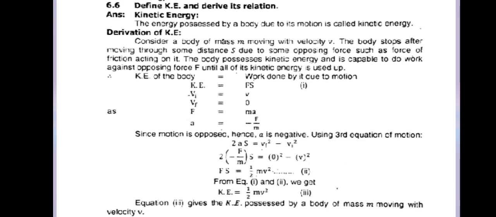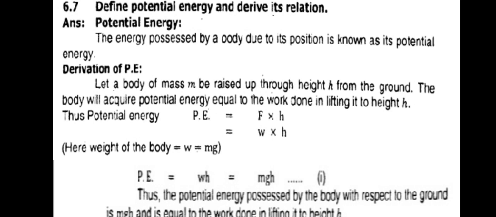Our next question from your exercise relevant to today's topic is: define kinetic energy and its relationship. We will solve it by writing down our whole topic, kinetic energy, over there. The next question is 6.7: define potential energy and derive its relationship. Just as you have seen in our topic, the whole topic will be covered as an answer to this question.